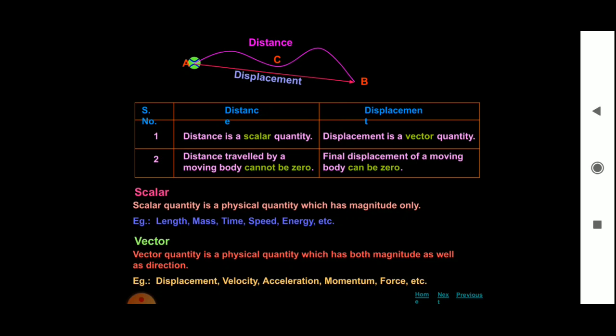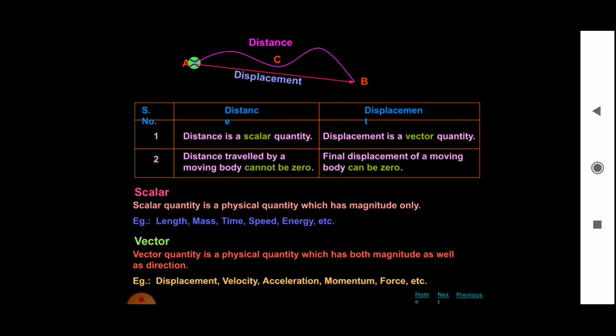The second one is a vector. A vector quantity is a physical quantity which has both magnitude as well as direction. So while expressing the displacement, we have to write its direction along with magnitude. Examples: displacement, velocity, acceleration, momentum, force, etc. While writing its value, we have to mention its direction.